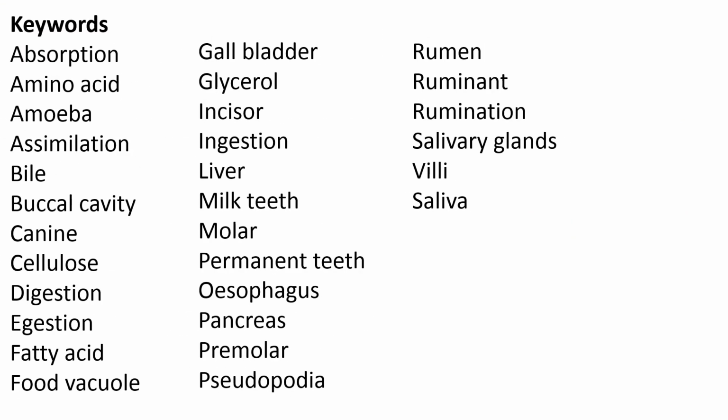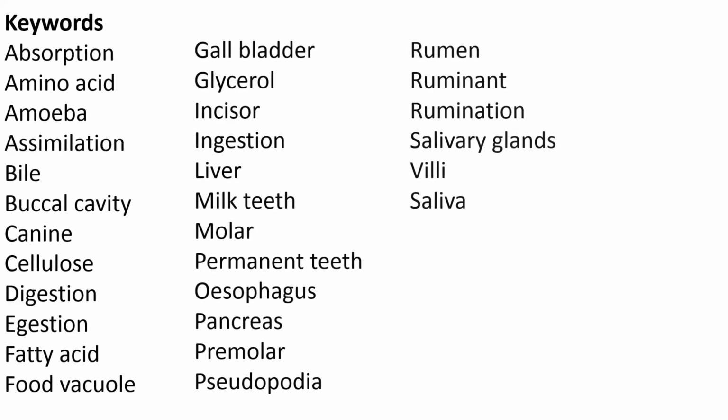Keywords: absorption, amino acid, amoeba, assimilation, bile, buccal cavity, canine, cellulose, digestion, fatty acid, food vacuole, gallbladder, glycerol, incisor, ingestion, liver, milk teeth, molar, permanent teeth, esophagus, pancreas, premolar, pseudopodia, rumen, ruminant, rumination, salivary glands, villi, saliva.